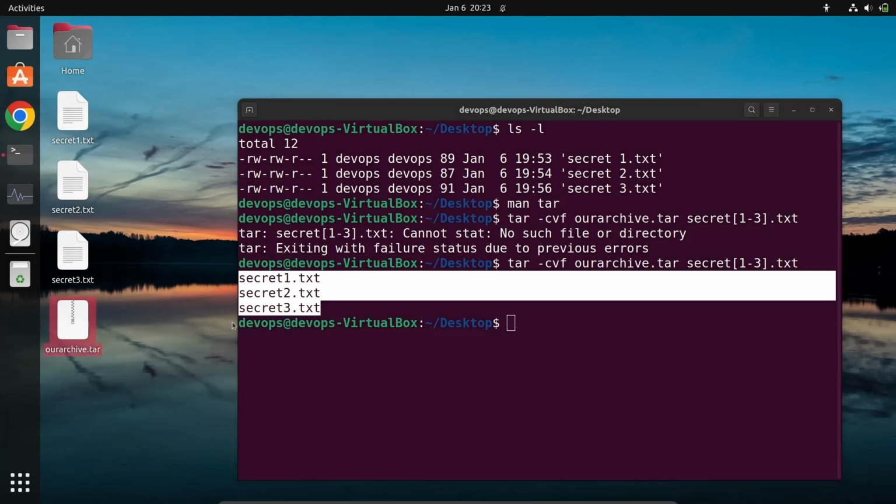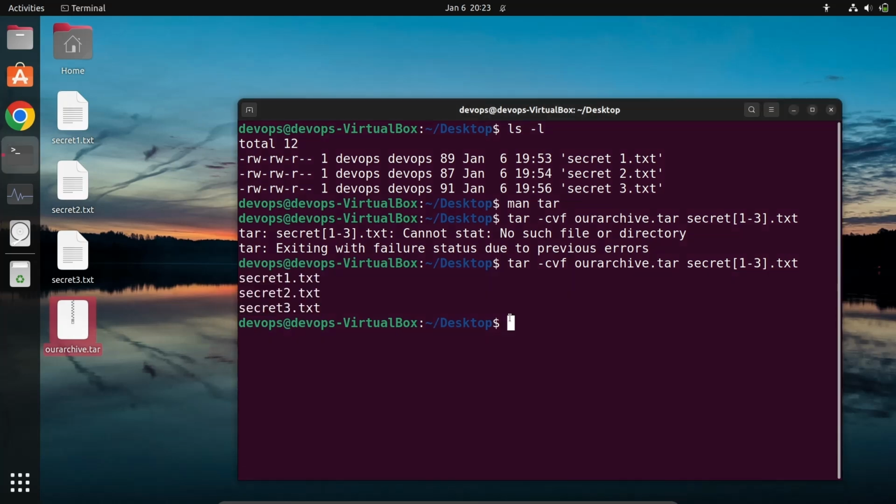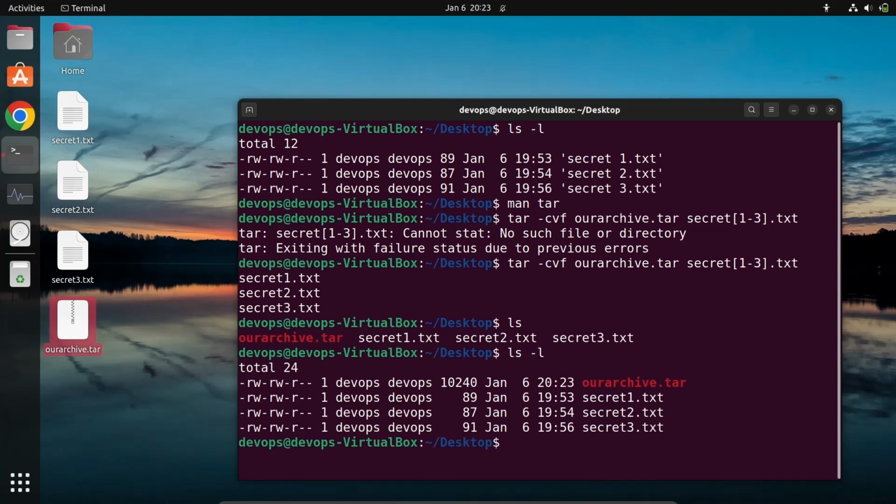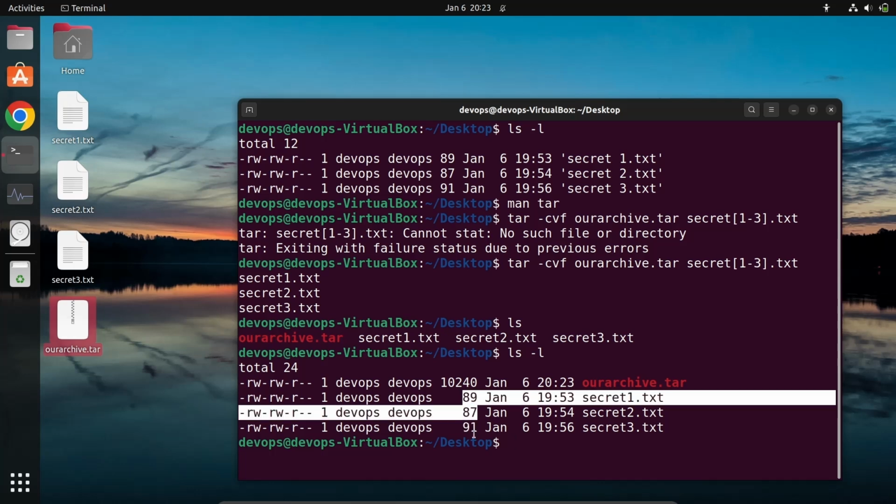Okay, if you see the file type, let me see the list. First let me see ls. The tar file is represented by red, the white ones are files, and the blue ones are directories. Now if I use ls with option l, this was approximately 100 bytes, this was 100 bytes, and this was 100 bytes, right? So these were approximately 300 bytes.